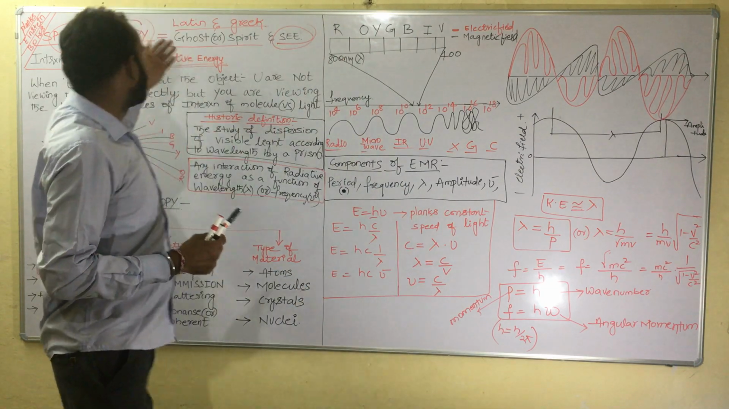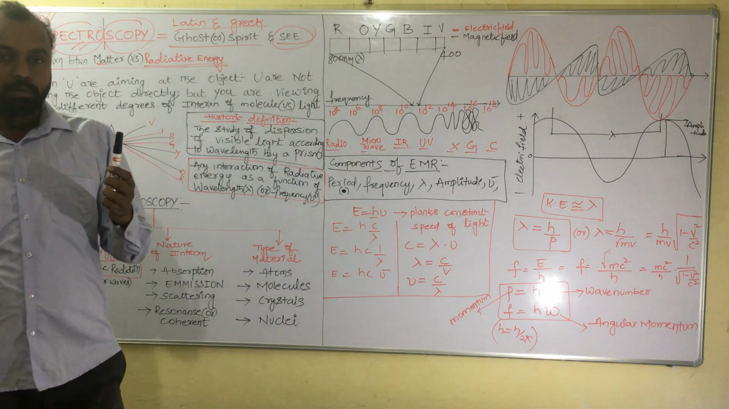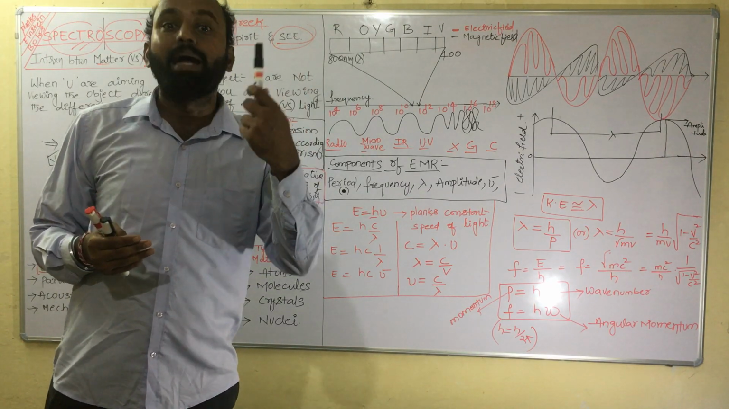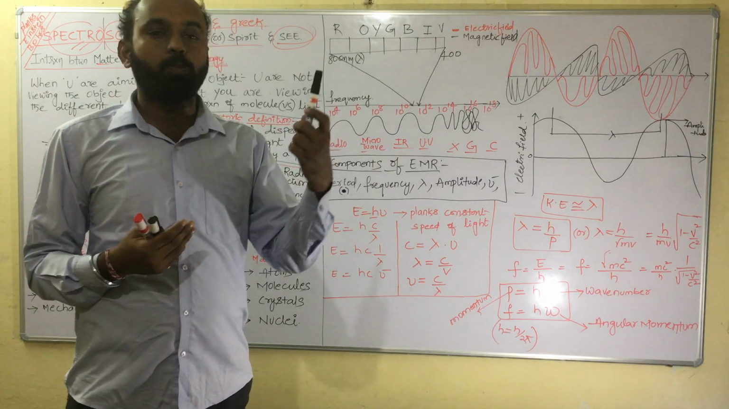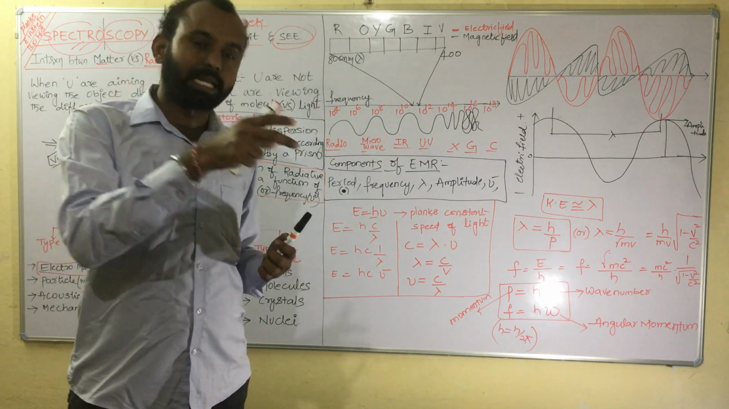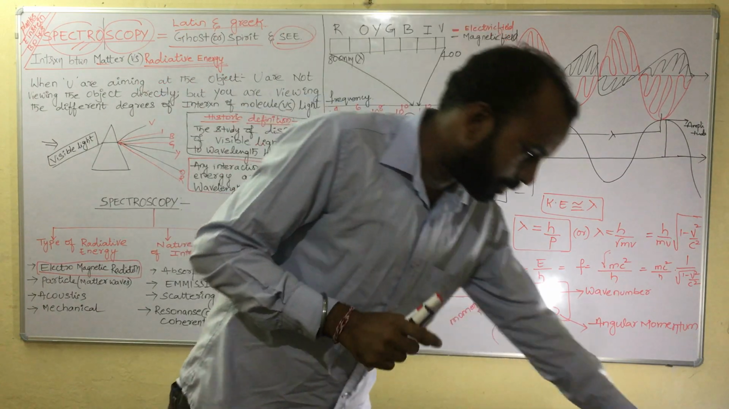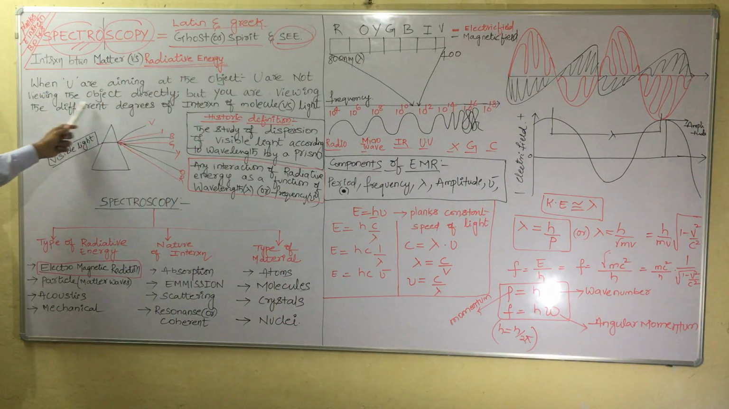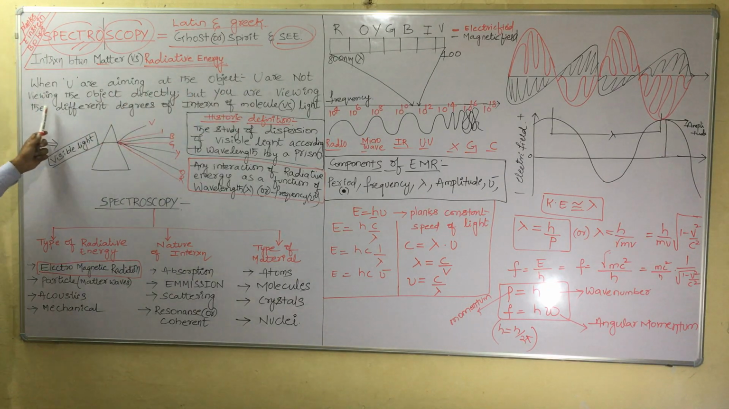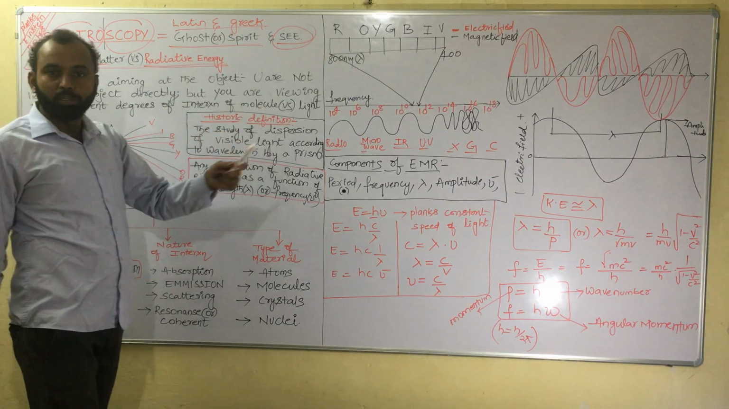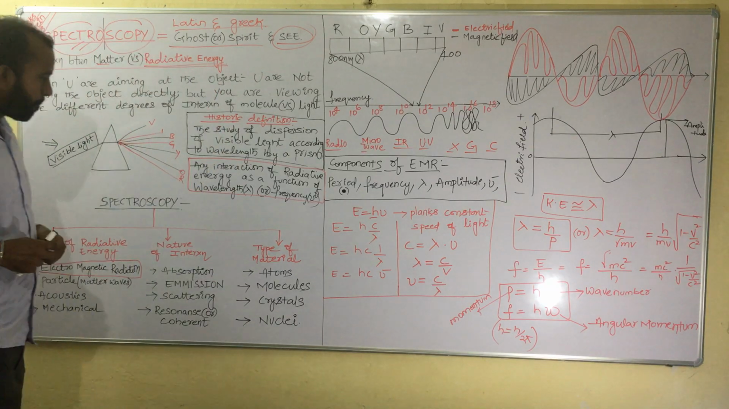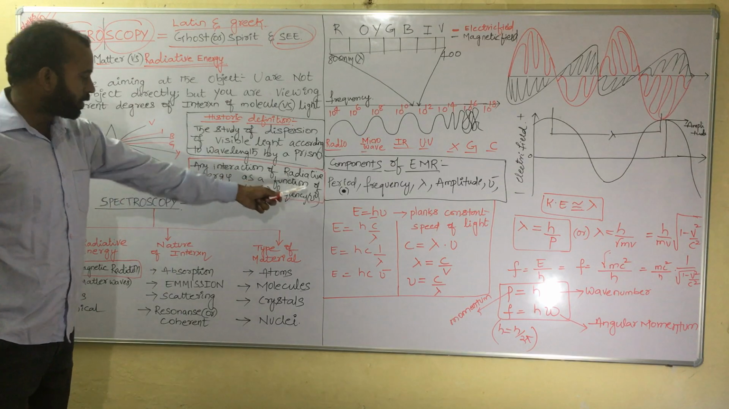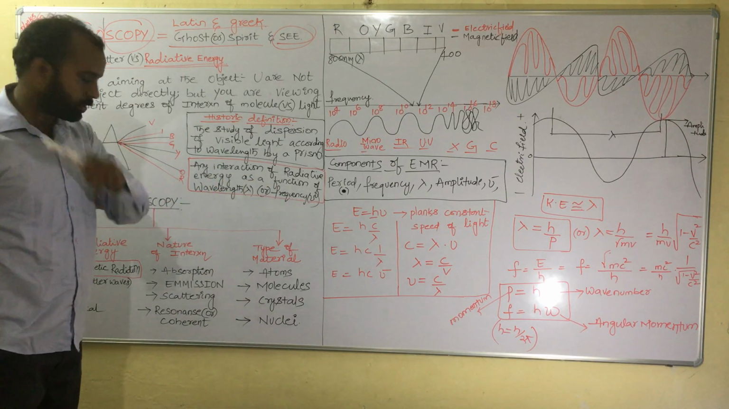Spectroscopy tells you the same thing: the interaction of electromagnetic radiation with matter. That's what we are seeing, the ghost part of the matter rather than the matter itself. When you are aiming at the object, you are not viewing it directly, but you are viewing the different degrees of interaction of molecules with light. This is the first thing. Now the current definition is any interaction of radiative energy as a function of wavelength or frequency.